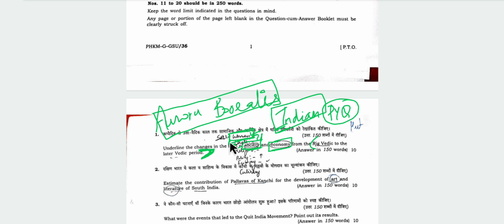You can also make a diagram on the caste system, a triangular diagram. You can mention how they are ranked. We all know who occupies the top position, then comes the next, and there are untouchables also. In the society part, you can also mention religion. For example, Rig Vedic period was more of a naturalistic religion, not polytheistic religion. They used to worship nature, for example, water, air, Indra, rain god, thunder god, etc.